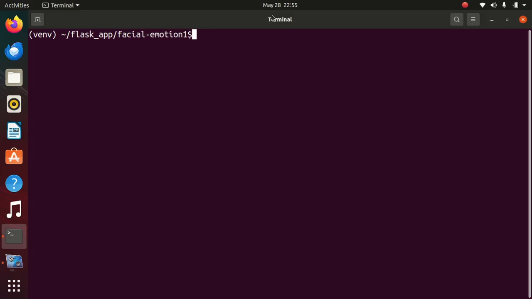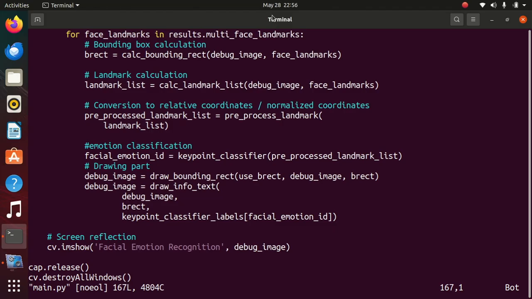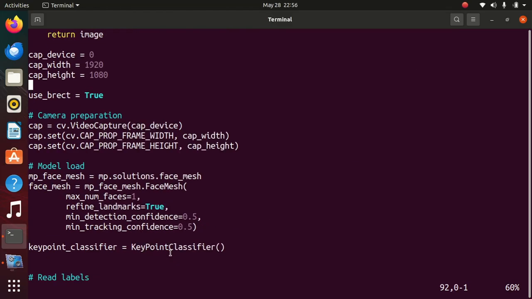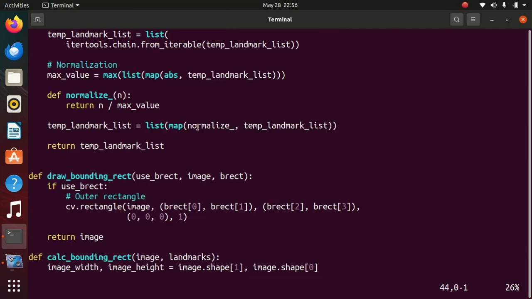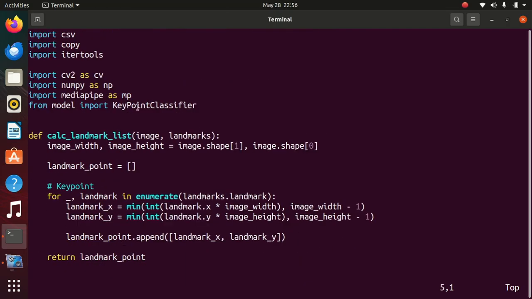The libraries I have used are MediaPipe, OpenCV, TensorFlow, matplotlib, and scikit. So we will go through the program. This is all about the program: video capture and so on. Here we have used MediaPipe and key points, which are very important for the accuracy of the image.